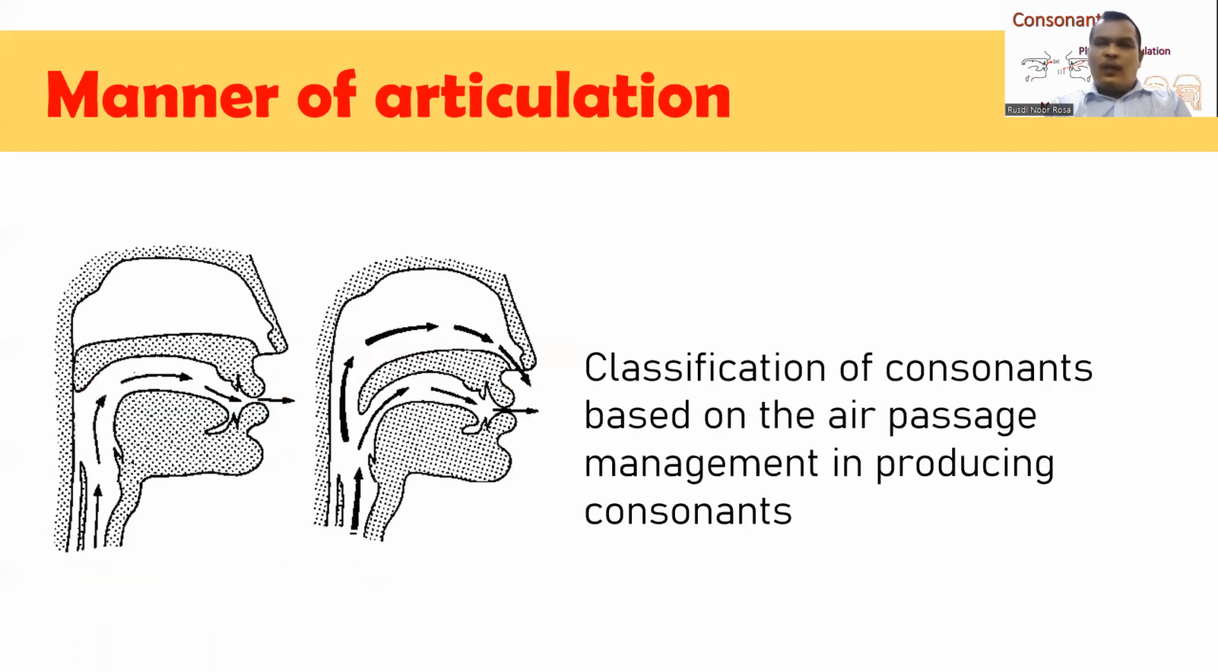Now, let's come to classification of consonants based on manner of articulation. When we are talking about place of articulation, we are talking about organs of speech. But in manner of articulation, we are talking about the management of air passage, how we manage the air passage in producing consonants. Based on manner of articulation, consonants are divided into 6 types.